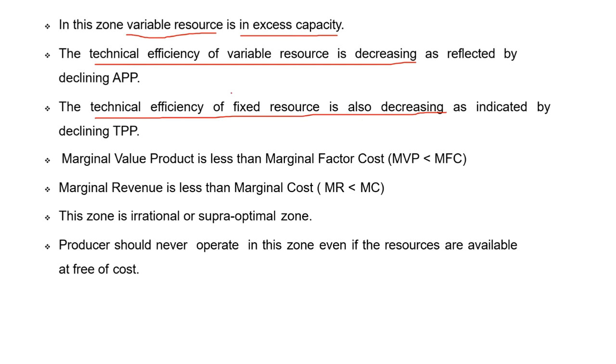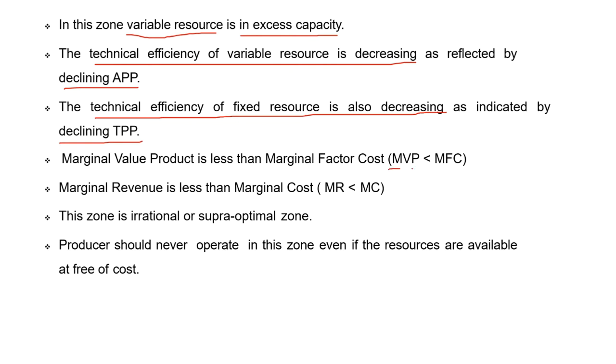In the first zone, technical efficiency of the variable input and of the fixed input are both increasing. But in the third zone, both are decreasing. In the second zone, technical efficiency of the fixed input increases, which indicates that technical efficiency of the variable input decreases, meaning a decrease in APP. Technical efficiency of the fixed resources decreasing indicates the decrease in total physical product.